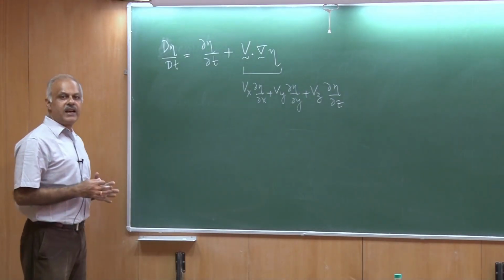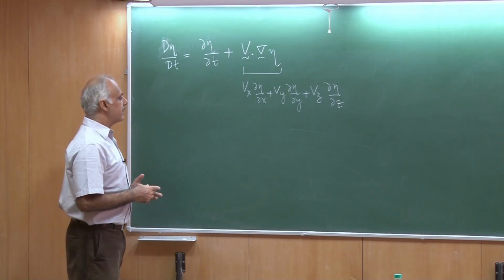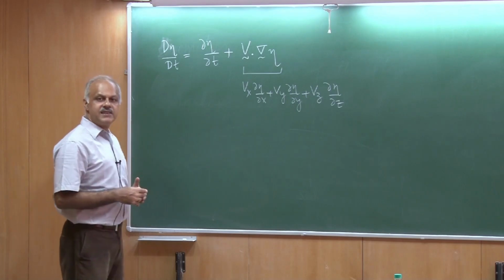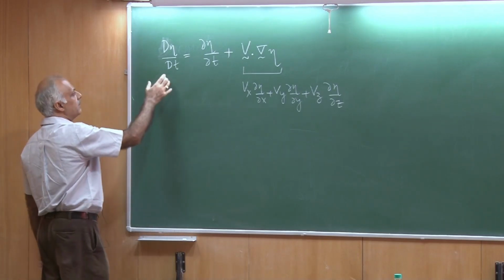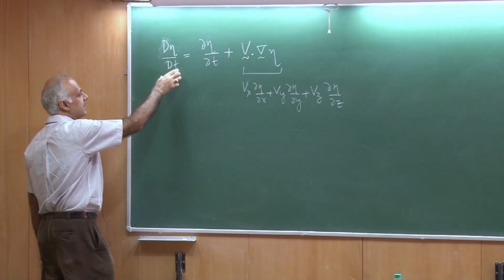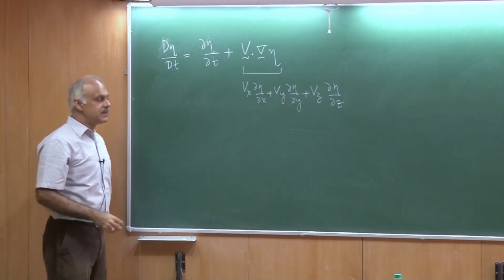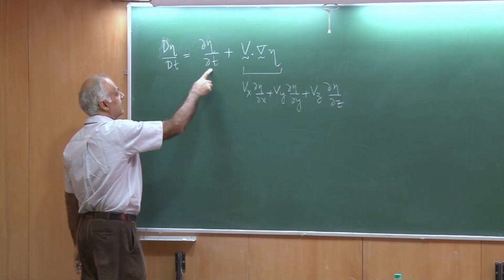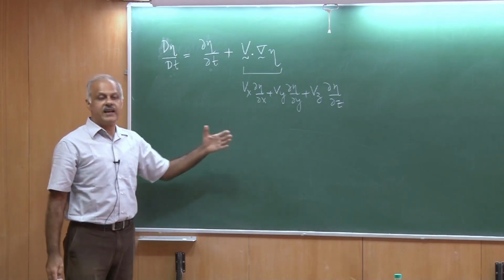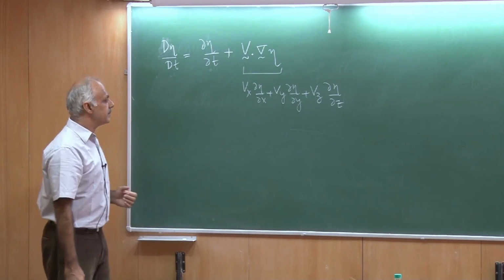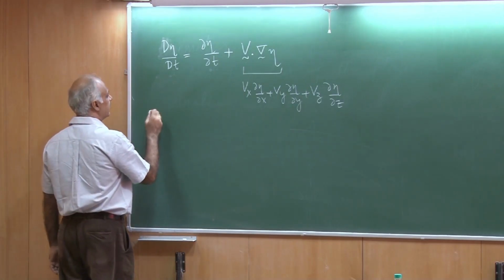So now we have a fair idea of what is the relationship between the Lagrangian and Eulerian observations. So if I was to follow a fluid element or a particle, I would measure this. If I was to stay at a certain location and do Eulerian kind of measurements, I would measure this. And the difference between the two would be essentially that things are flowing and they are carrying certain properties with them.